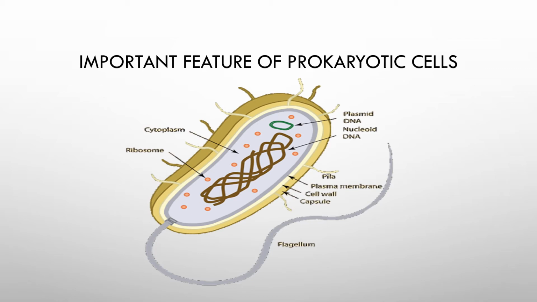Inside you can see the cytoplasm, in which we have the ribosomes, the nucleoid DNA, the plasmid DNA, and then some outgrowths. The smaller outgrowth is the pili, and the largest outgrowth is the flagellum. Now we will first discuss the outer membrane or outer covering.